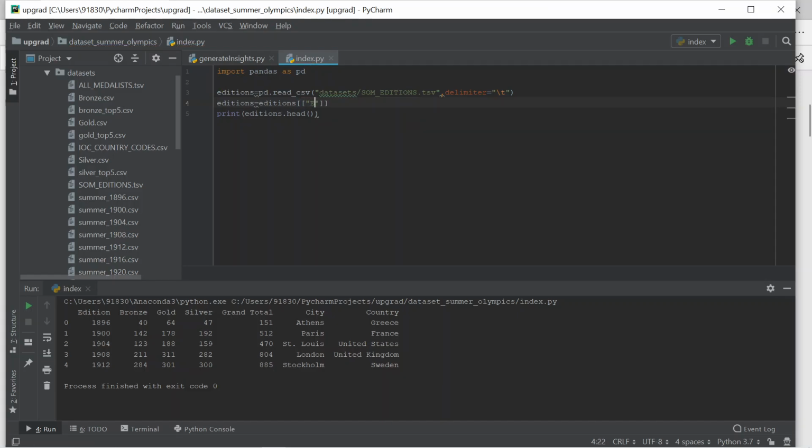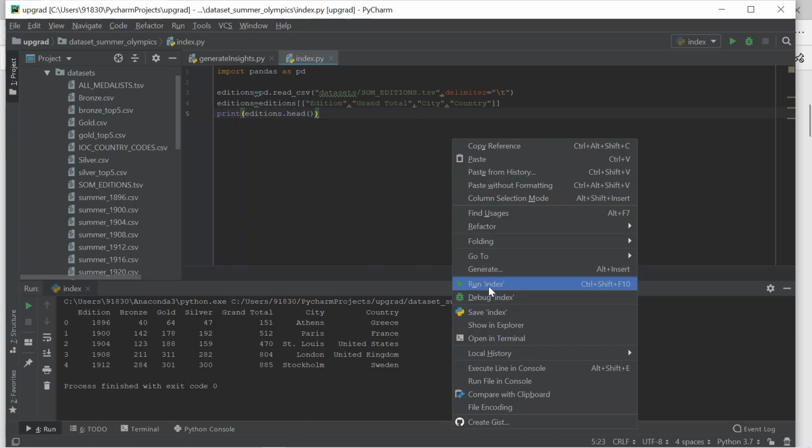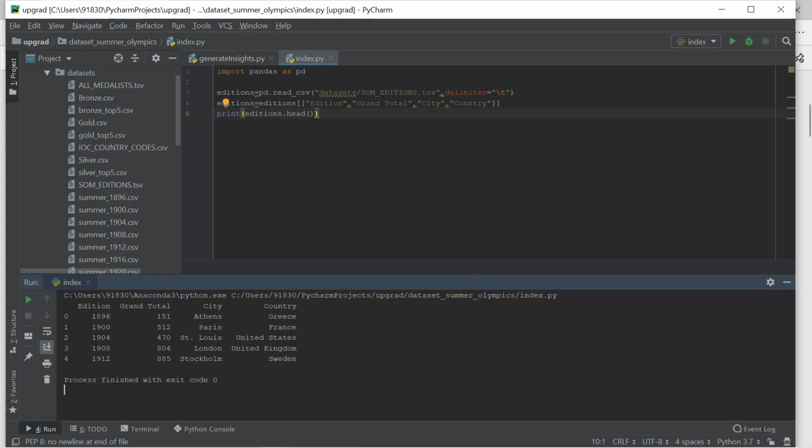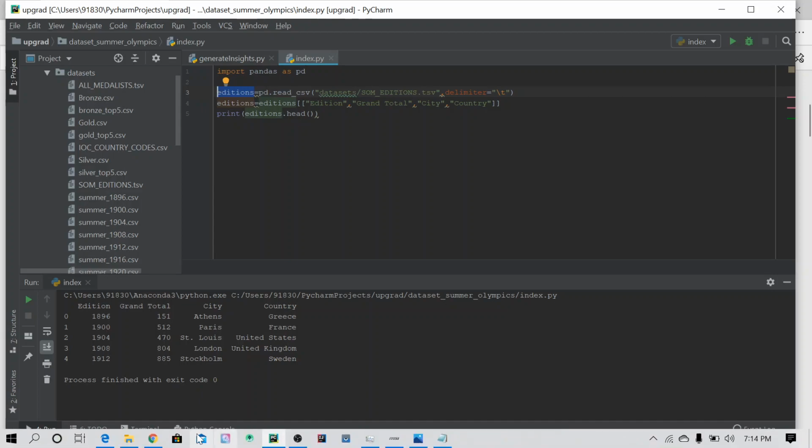So I want to select edition and grand total, city and country. If you run the program, see, we are only selecting the four columns from the entire data set: editions, grand total, city and country. I think our first task is completed.